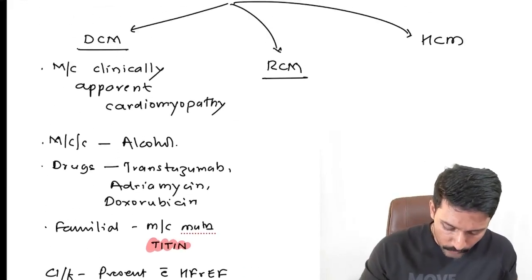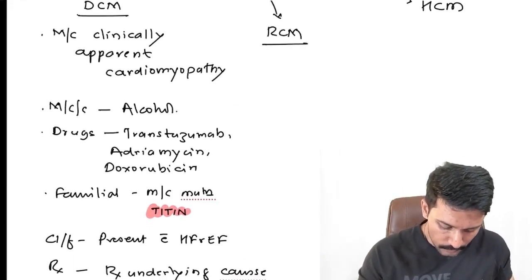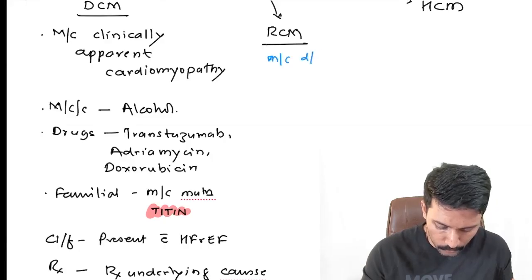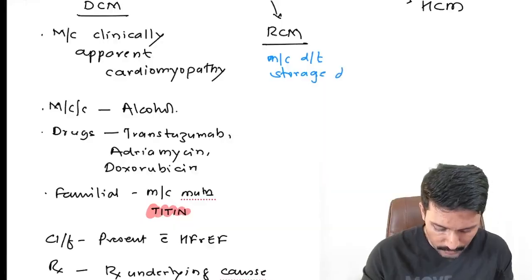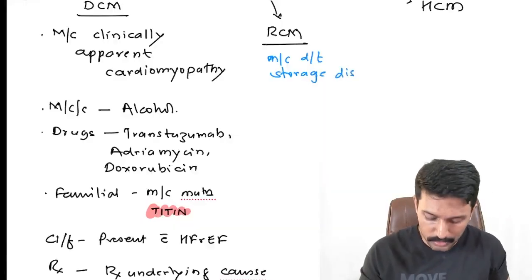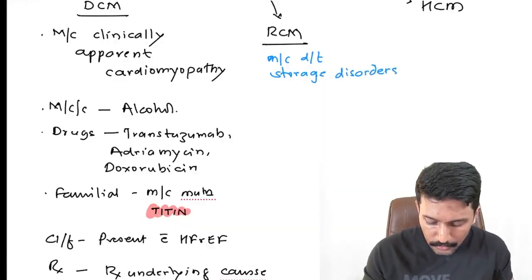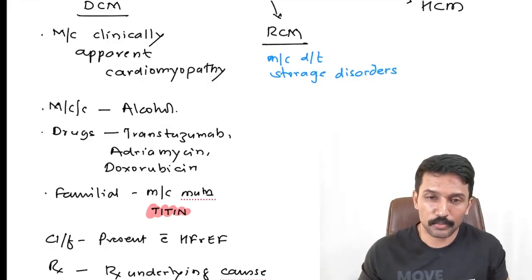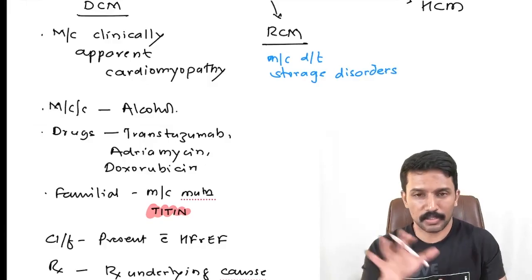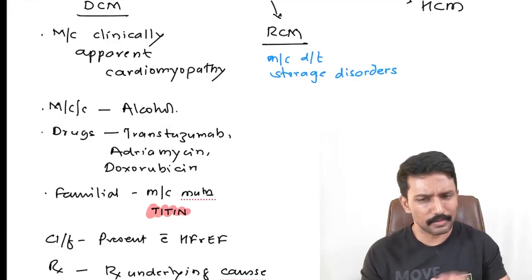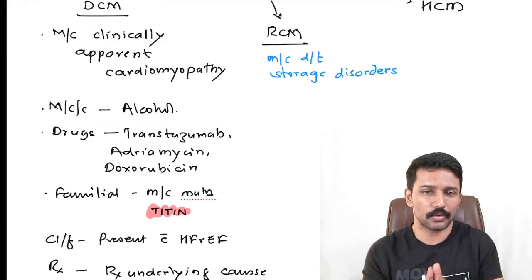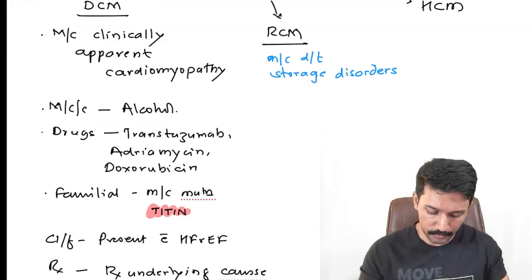Restrictive cardiomyopathy, always think of storage disorders, right? Most commonly due to storage disorders like hemochromatosis, amyloidosis, lipid storage disorders, glycogen storage disorders. Which all glycogen storage disorders cause cardiomyopathy? I leave it to the biochemistry sir to give you a list of it. For me, any storage disorder can cause restrictive cardiomyopathy.